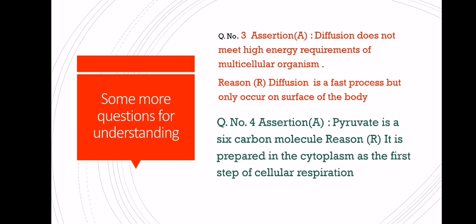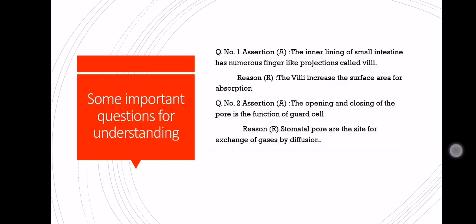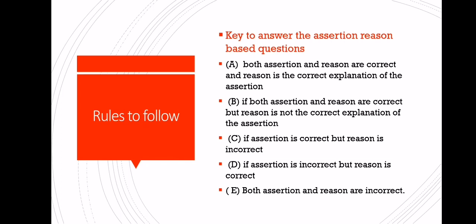Now what about the reason? Look at the reason, what is it? It is prepared in the cytoplasm as the first step of cellular respiration. Yes, pyruvate is prepared in the cytoplasm only. First step of the respiration, that means at the end of glycolysis. So what has happened here? Here the assertion is wrong, but the reason is correct. So what is the answer here? According to the key, the answer is D. And the last option is given there when both assertion and the reason are incorrect.